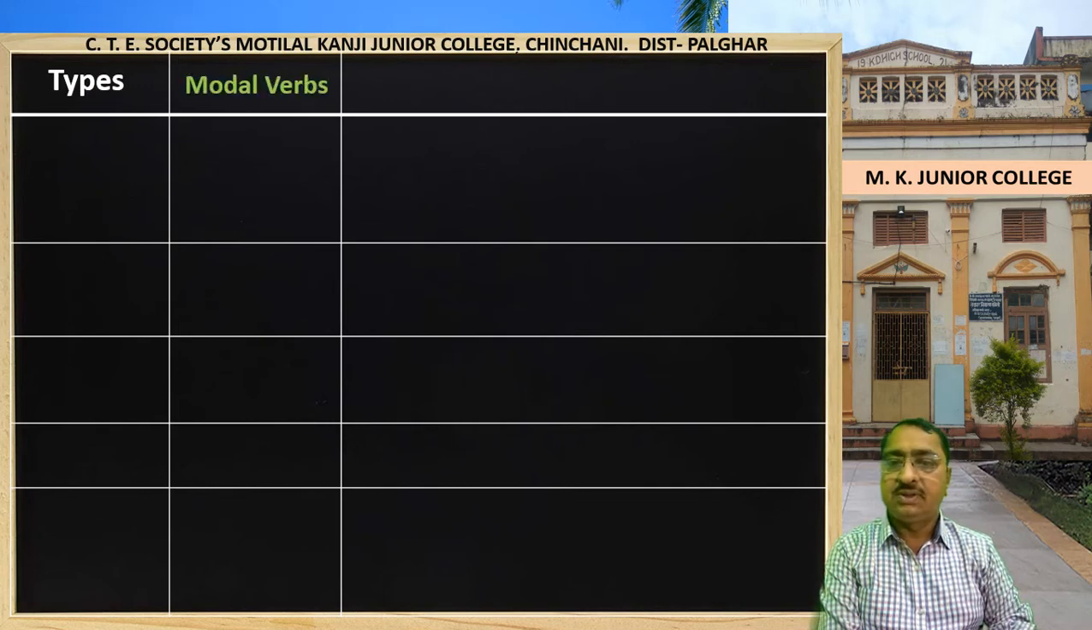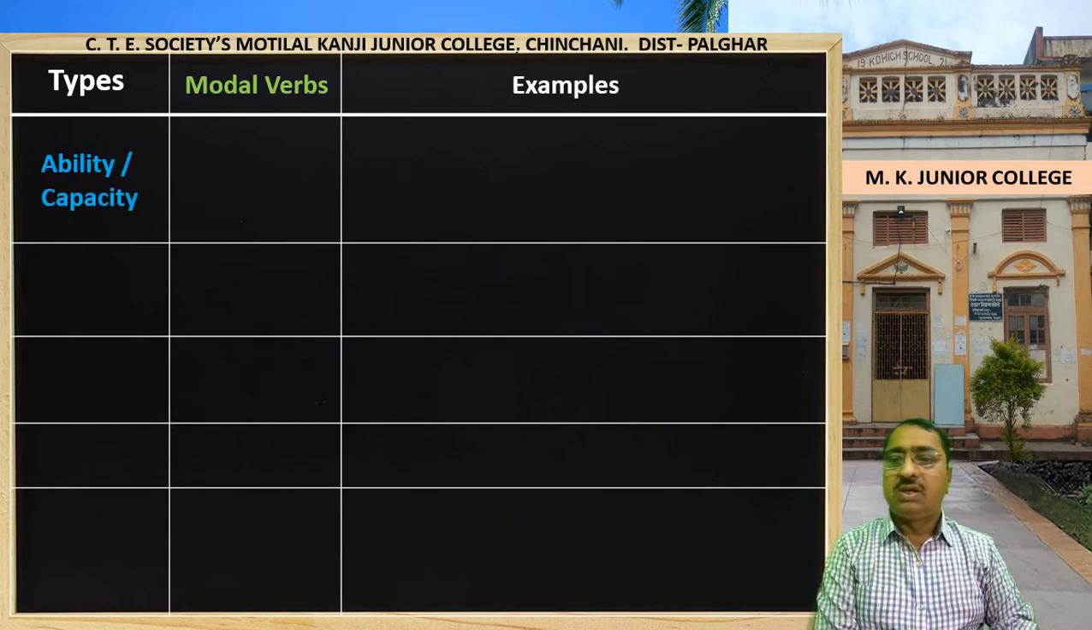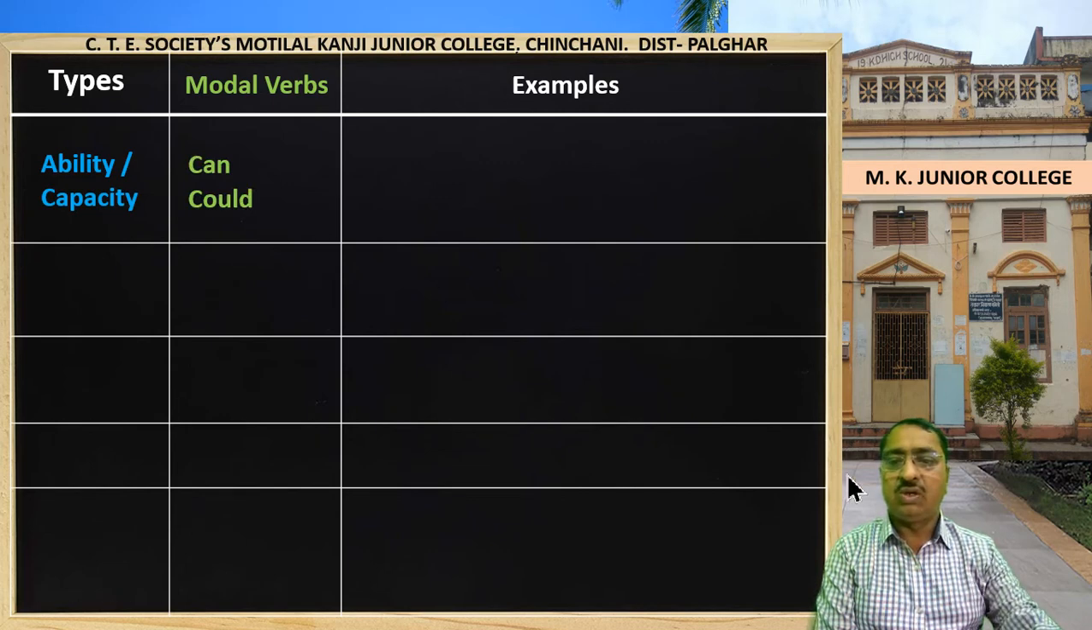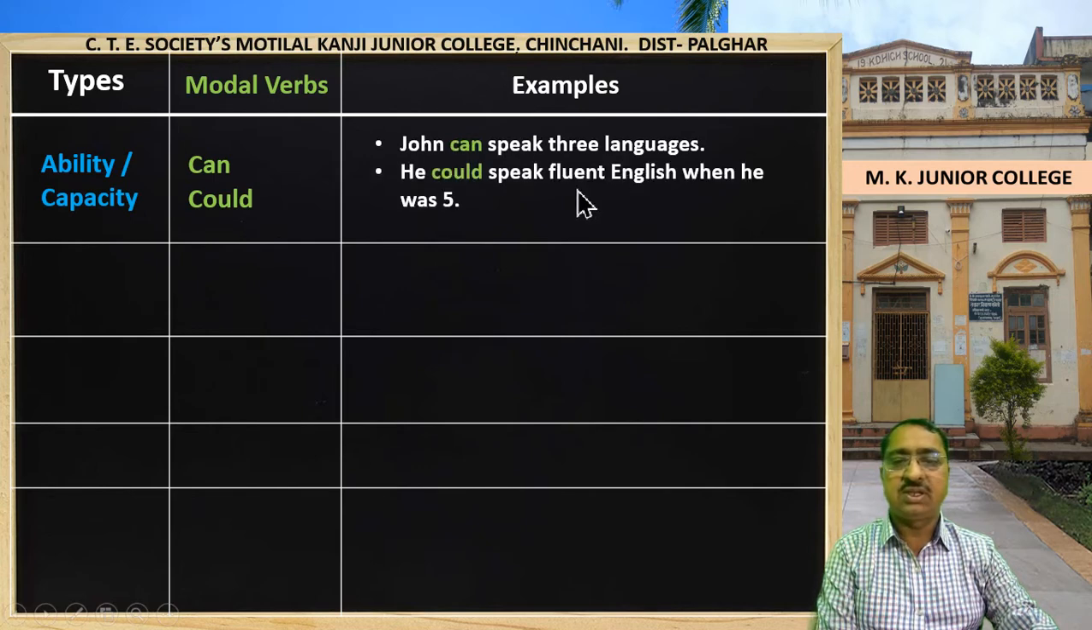Types, modal verbs and sentences. Ability or capacity. There are some modal auxiliaries which show ability or capacity, and the verbs are can or could. For example, John can speak 3 languages. He could speak fluent English when he was 5.